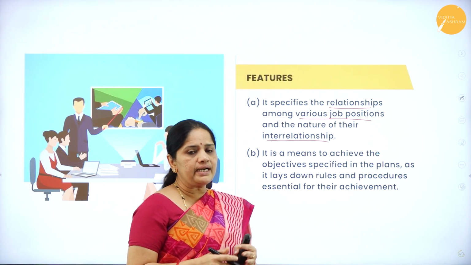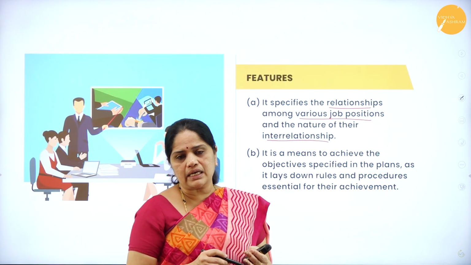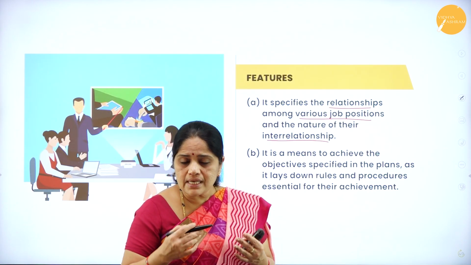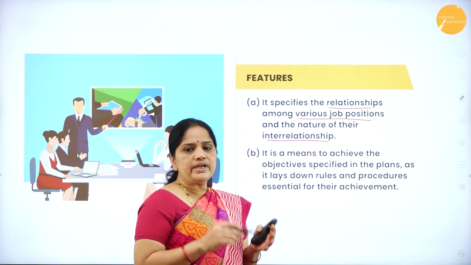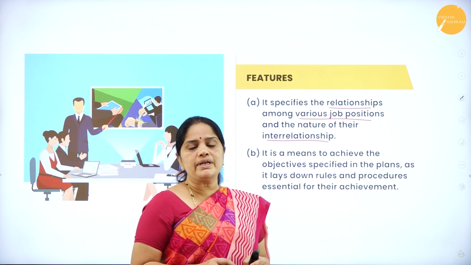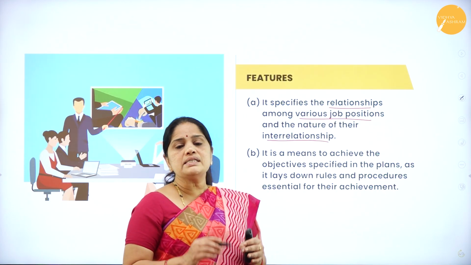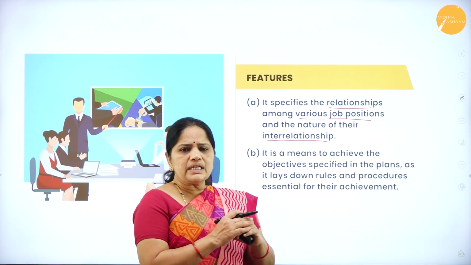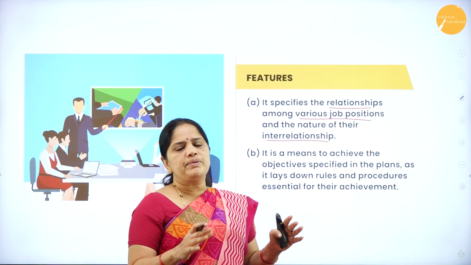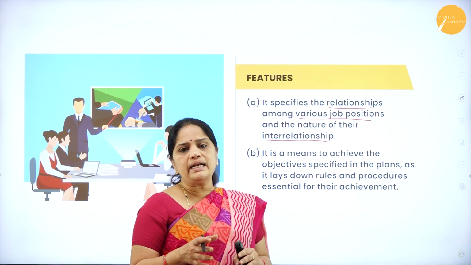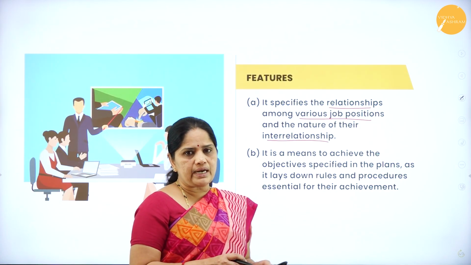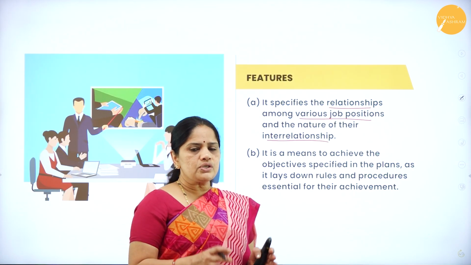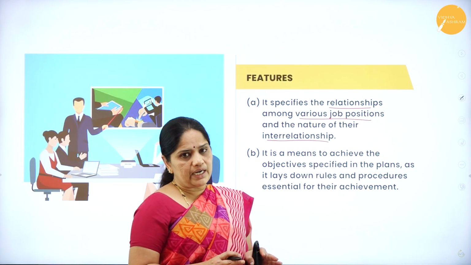The superior has the authority to give orders and exact obedience from his subordinates, and in the same way, it is the subordinate's responsibility to follow the orders and submit the work on time to his superior. So there is a clear-cut relationship between the authority and responsibility of the superior and the subordinate. There is clarity of relationships.